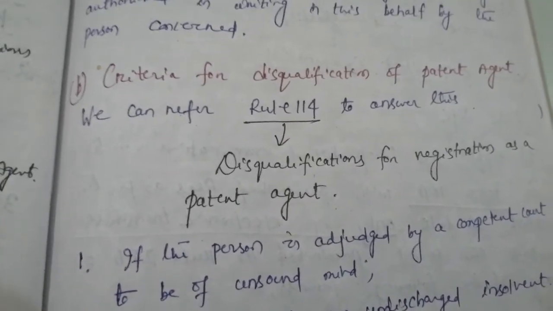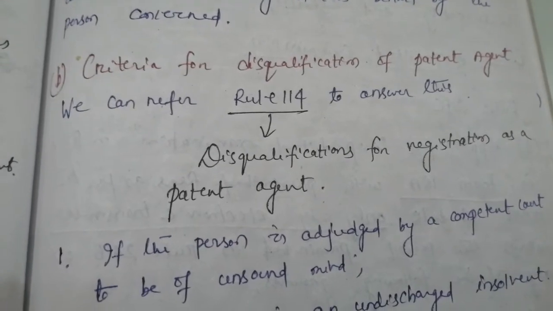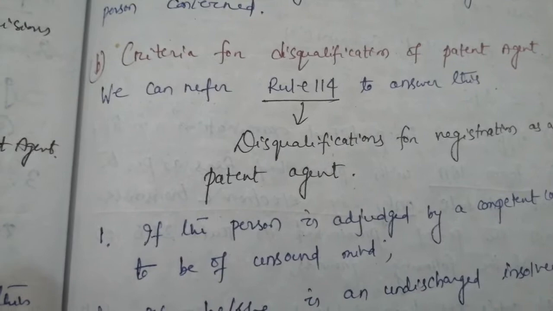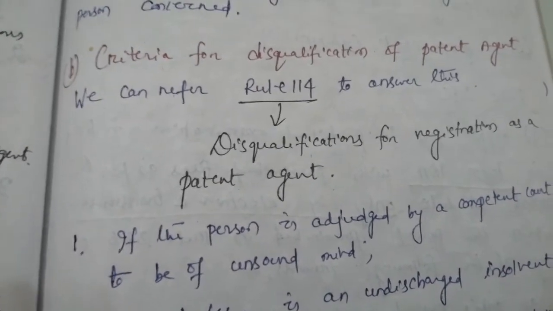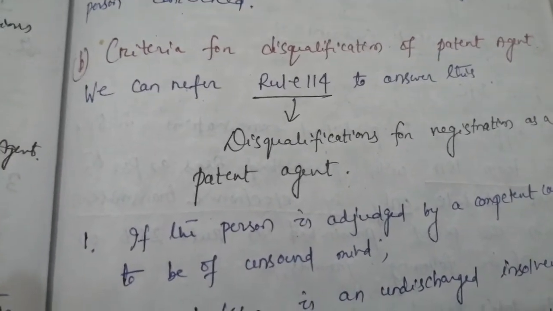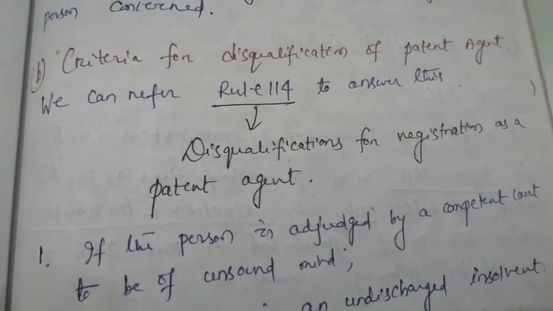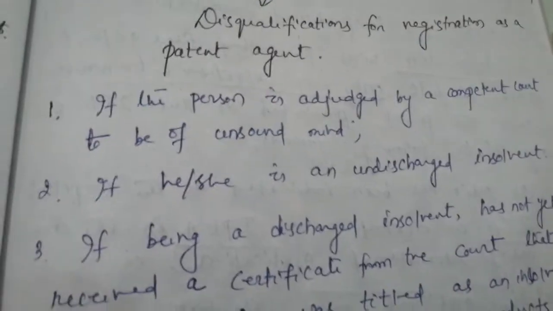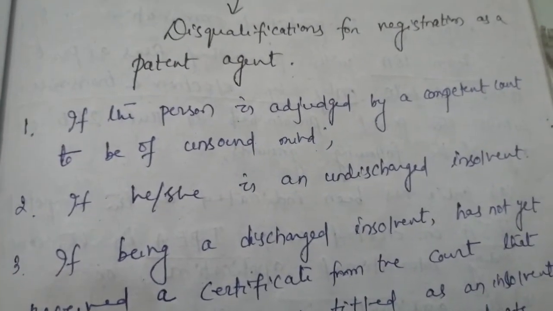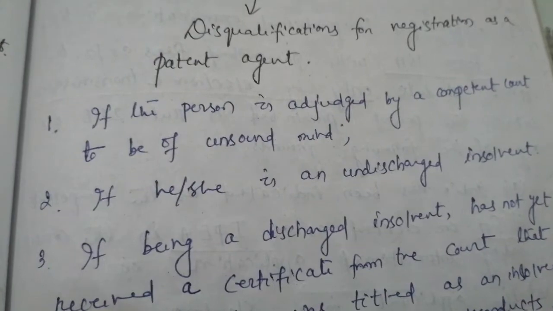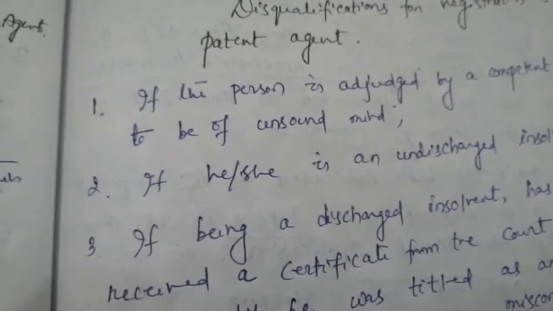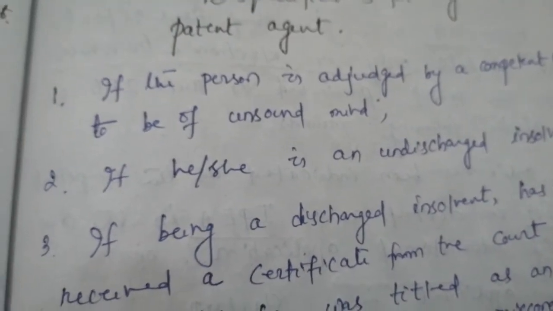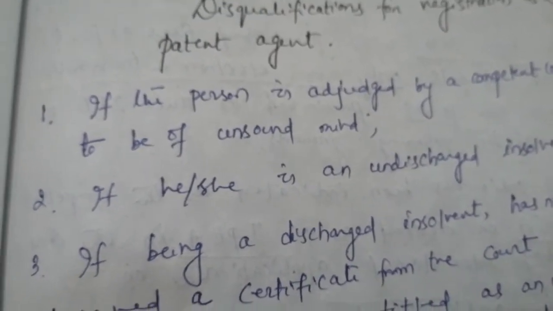B is criteria for disqualification of patent agent. For this we can refer to rule 114 to answer this question. The title of rule 114 is disqualifications for registration as a patent agent. Number 1, if the person is adjudged by a competent court to be of unsound mind, that means we can say insane, or that his mind or brain is not properly working.